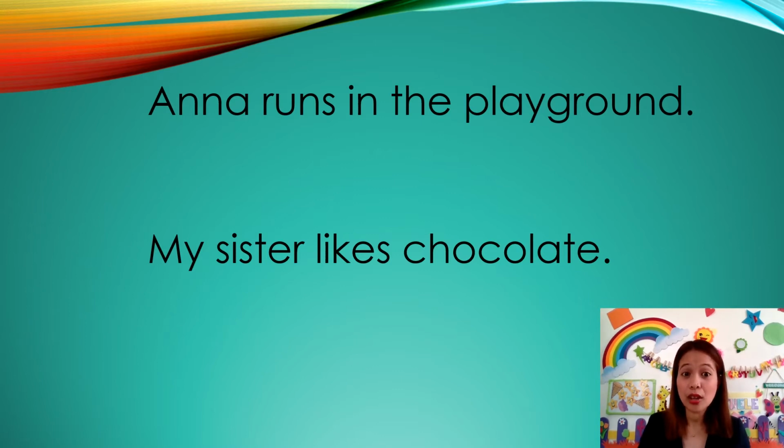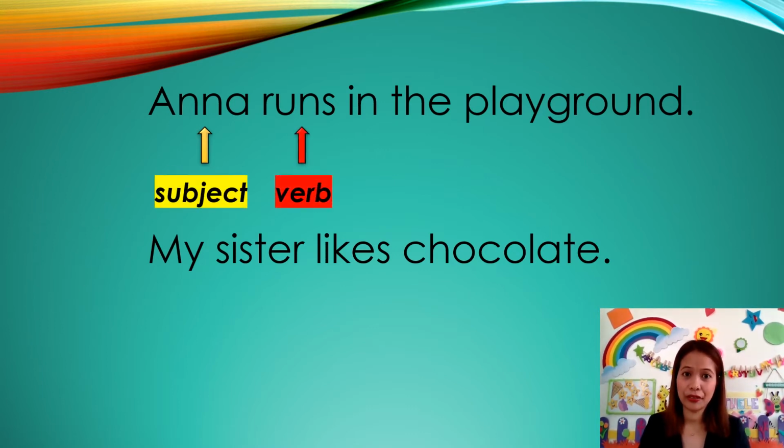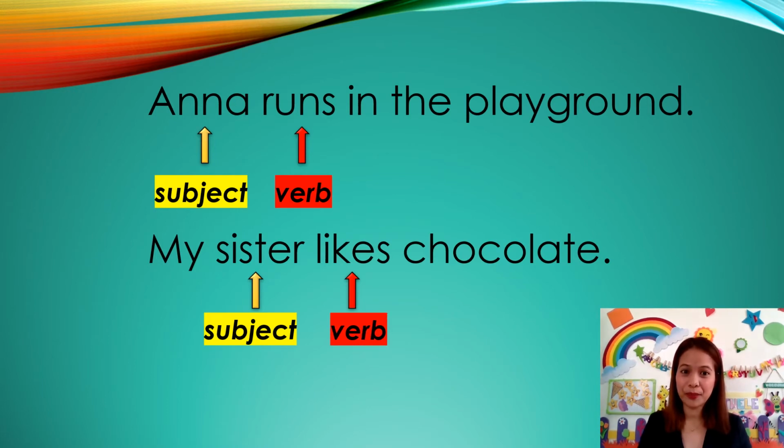What do you think is the subject and what do you think is the verb? Anna is the subject, while runs is the verb. The next one. My sister likes chocolate. Sister is the subject, then likes is the verb.